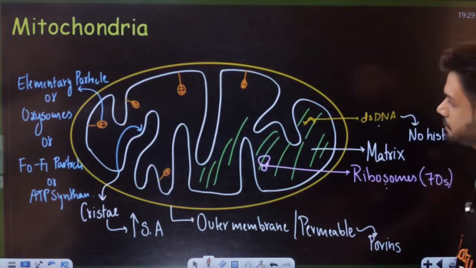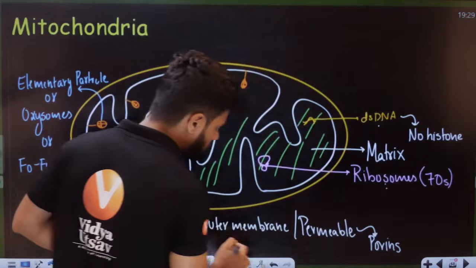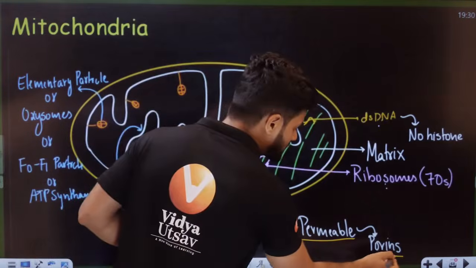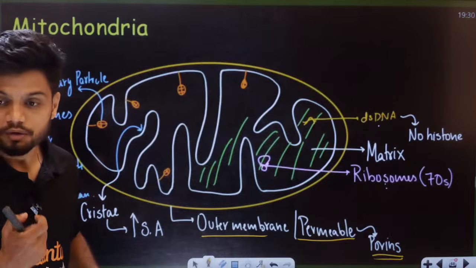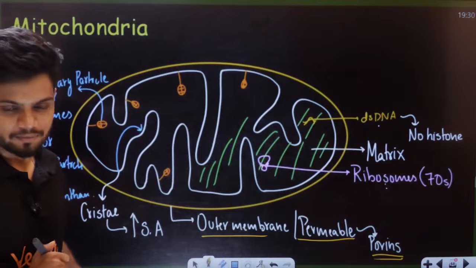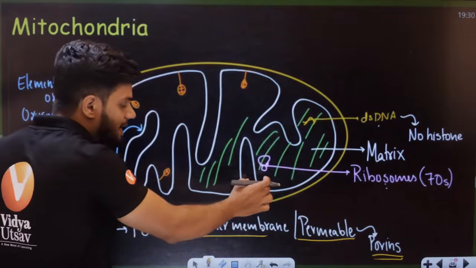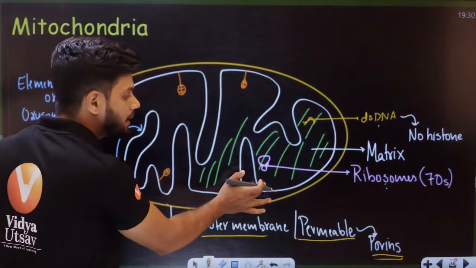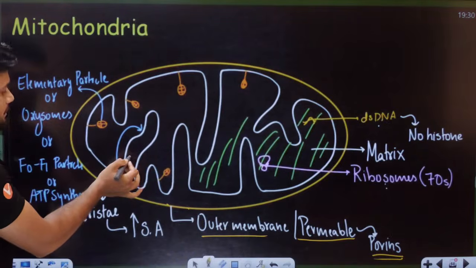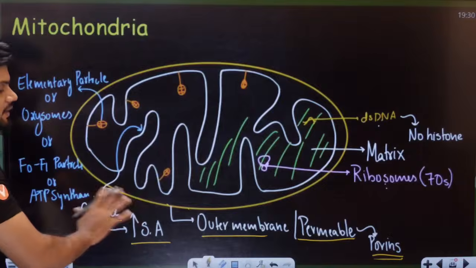You can see here it has the outer membrane, which is much more permeable. It can allow things through because it has porins. What is glycolysis? I'll teach you in the respiration in plants chapter. This is called your inner membrane. The inner membrane has foldings inside. The foldings are called what? Cristae. Why? Because they increase the surface area.